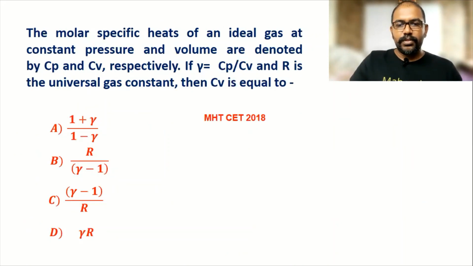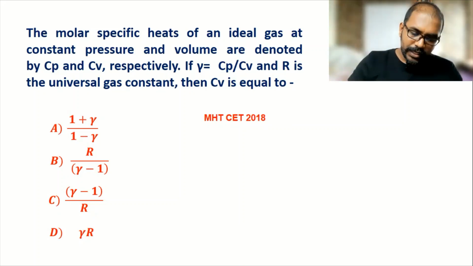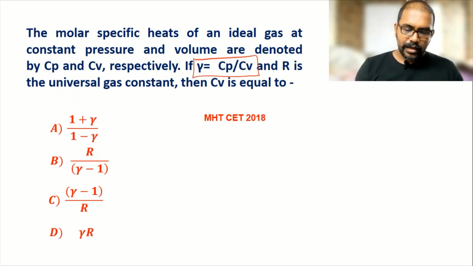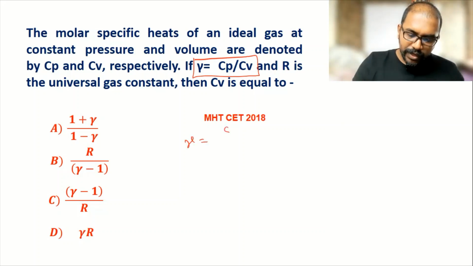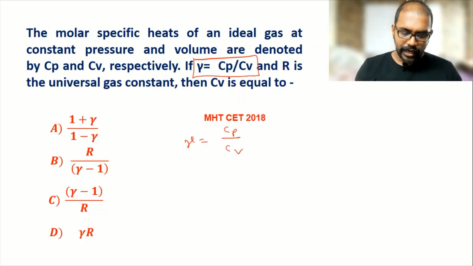Now we go for the next question. The molar specific heat of an ideal gas at constant pressure and volume are denoted by Cp and Cv. Gamma is given, Cp by Cv, and R is universal gas constant, then Cv is equal to. Now here, gamma is equal to Cp by Cv, and then we have to write formula for Cv.